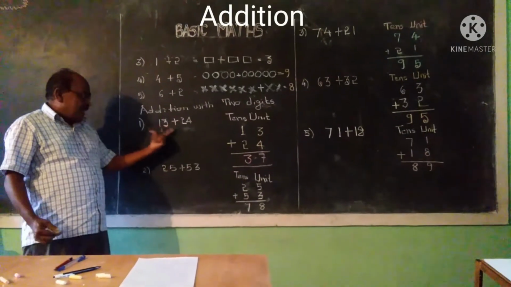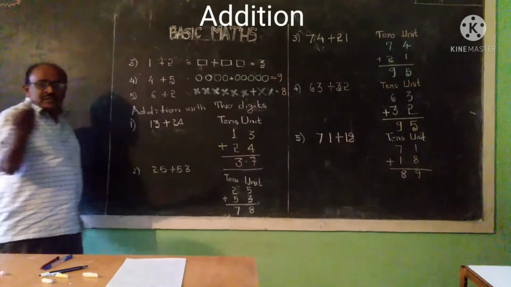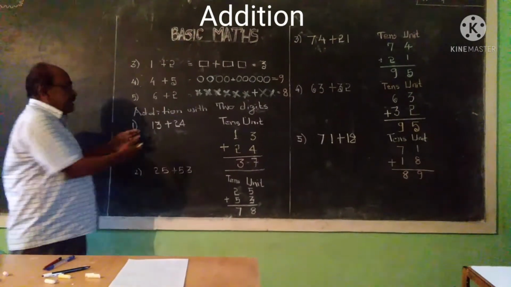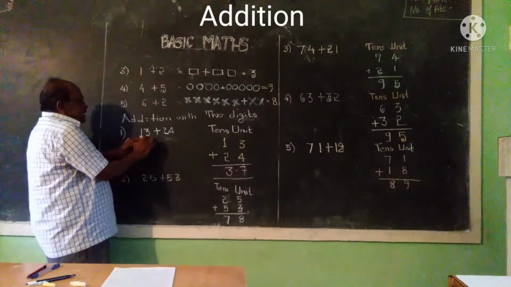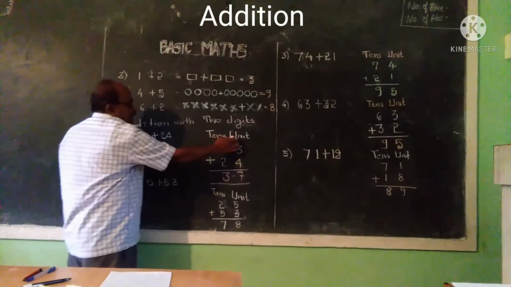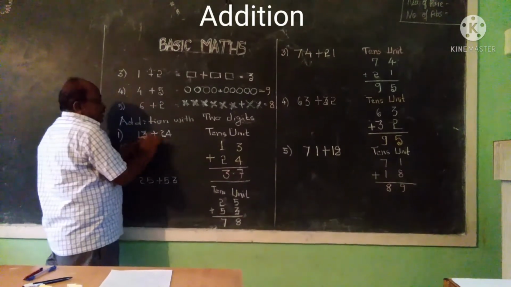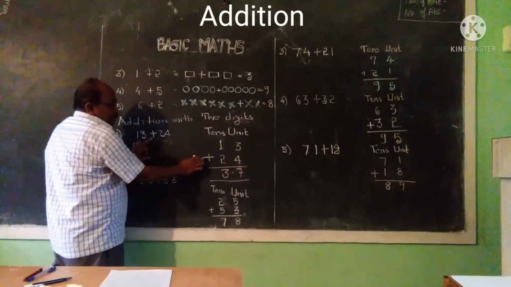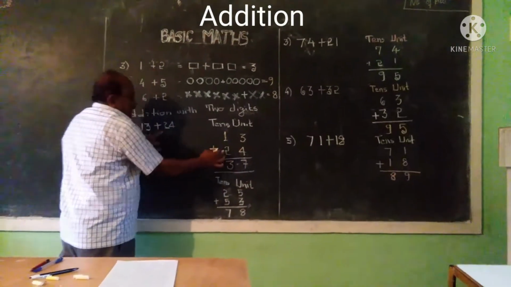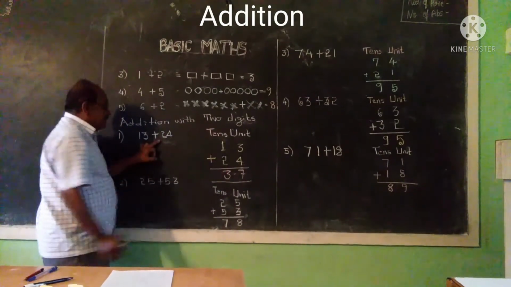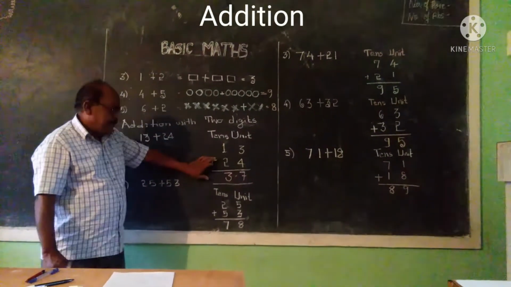This one you can add it directly here, but small children have some doubts here. That's why I am taking here units and tens. And here 13, 3 is in a unit place I wrote here, and 1 is in a tens place I wrote here. 13 plus I wrote here 24, means 4 is in unit place and 2 is in tens place. Here we can write this type of one in this form.